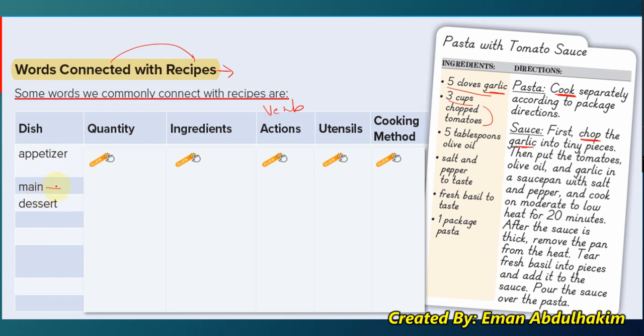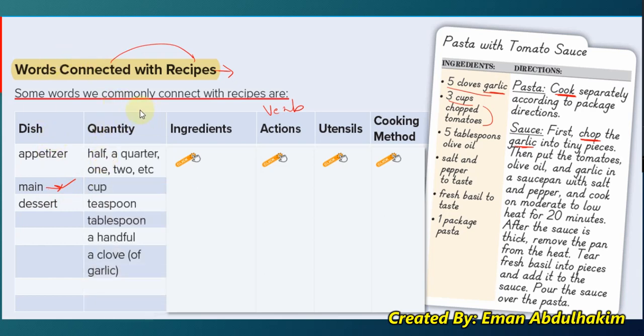Do we eat the main after dessert or before dessert? Think about it. Yep, before dessert. Okay. Let's take a look at the quantity. I have half, half, and a quarter. This is a quarter. I have 1, 2 cup, teaspoon. Okay, teaspoon. Look at the small spoon. Tablespoon.